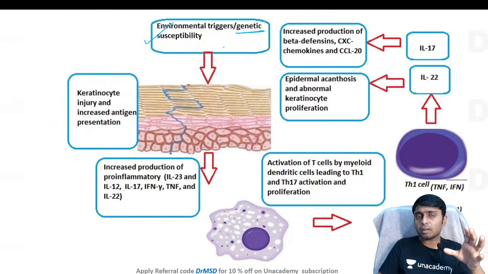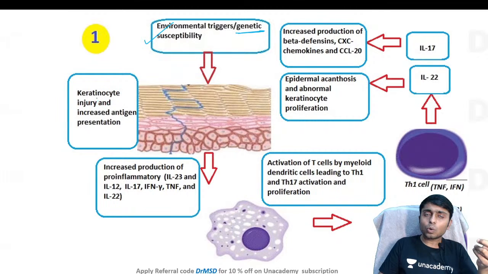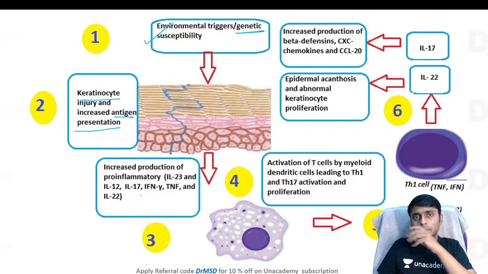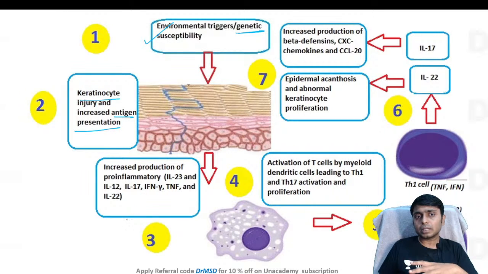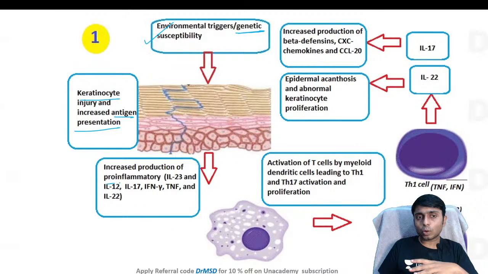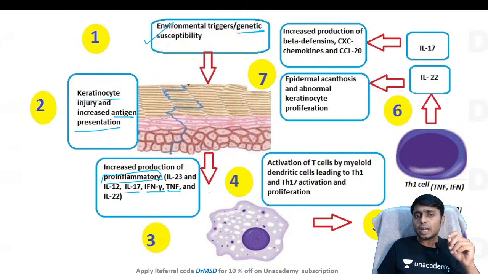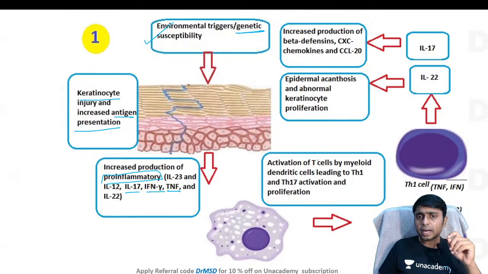These environmental triggers provoke keratinocyte injury, and there will be increased antigen presentation, because of which there will be increased production of the pro-inflammatory cytokines, which are interleukin 17, interferon gamma, and tumor necrosis factor alpha. Because of this there will be activation of the T cells by the myeloid dendritic cells, leading to Th1 and Th17 activation.